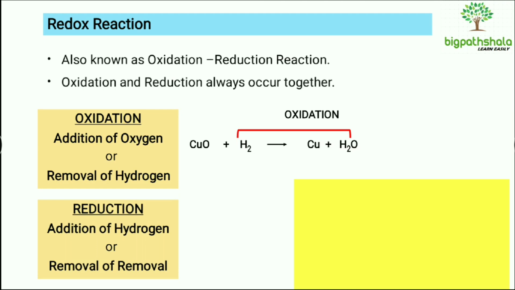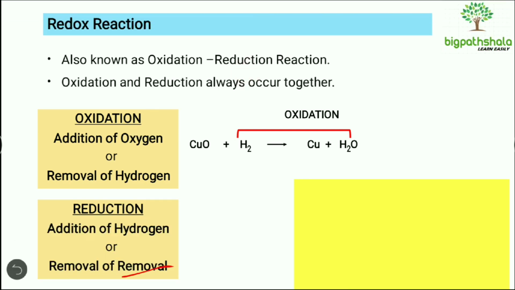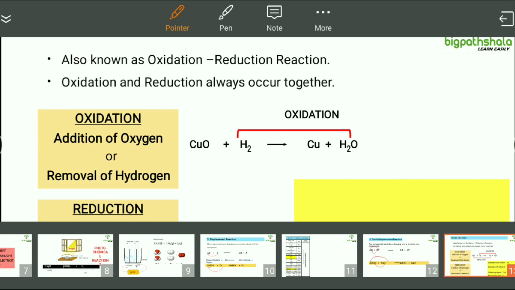Now, what is reduction? Reduction means either addition of hydrogen or removal of oxygen. Got it? So what's happening in this reaction?